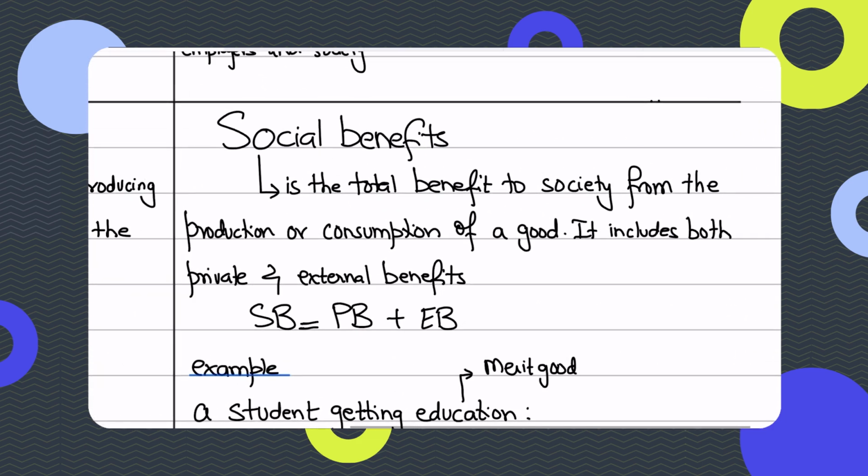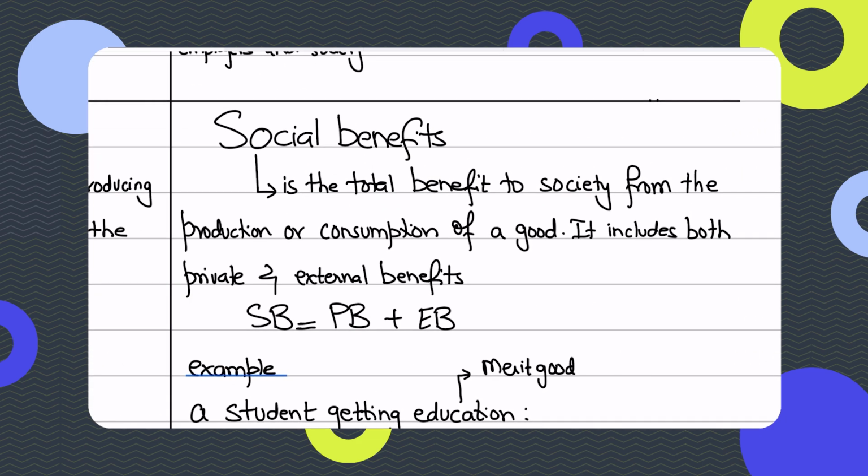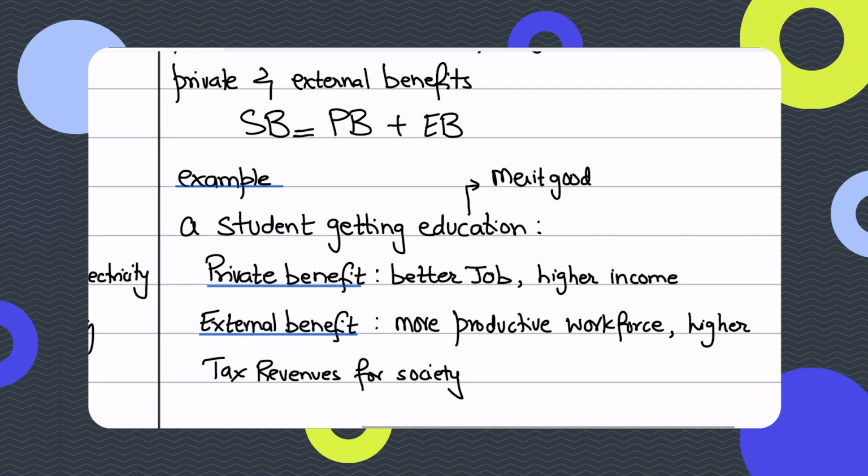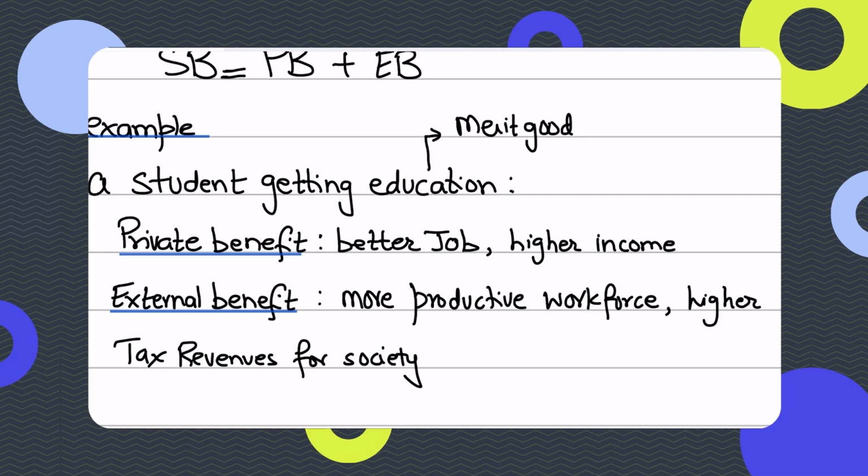So social benefits, on the other hand, are the total benefits that a society receives from the production and consumption of a good. So it again includes all the benefits, that is the private benefit and the external benefit, right? So for instance, let's say a student is getting an education, and education is a merit good, and you'll learn about merit goods in the coming videos. But what is a private benefit to the student of getting educated? Better jobs, higher incomes, more respect.